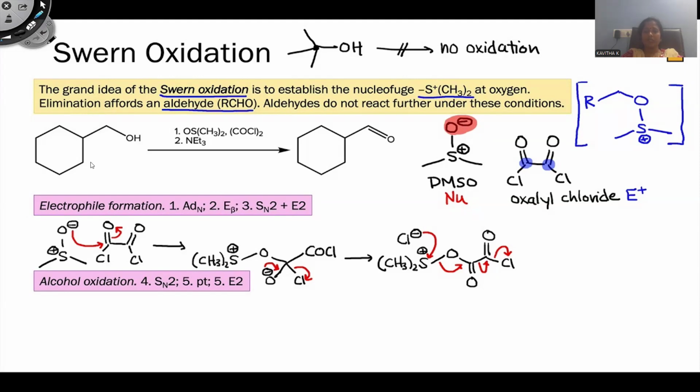So cyclohexylmethanol can be taken. Cyclohexylmethanol is supposed to be reacted with dimethyl sulfoxide. Dimethyl sulfoxide can be mentioned in different forms. DMSO is a common abbreviation given for that, or else it is also given in this form where sulfur is having a double bond to O and sulfur is also attached with two methyl groups. We are not supposed to be confused with this kind of representation. In so many forms the compound may be represented, but we need to understand what is what.